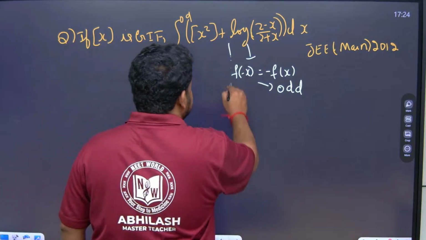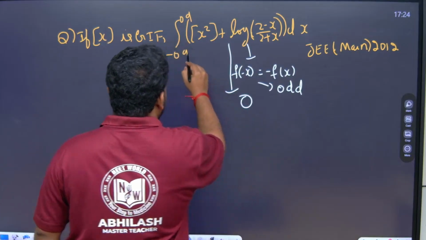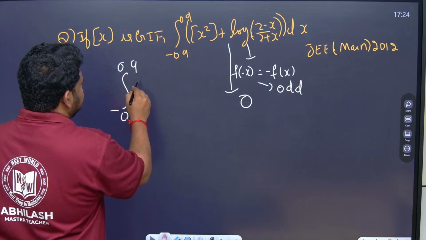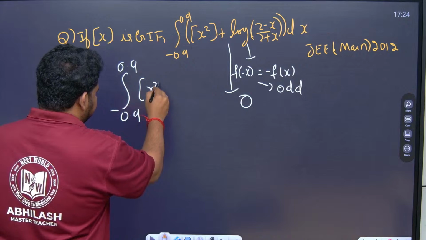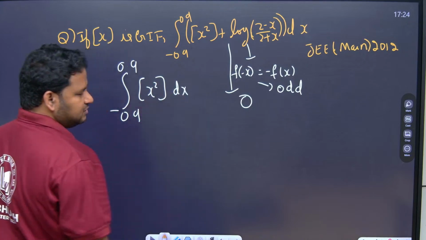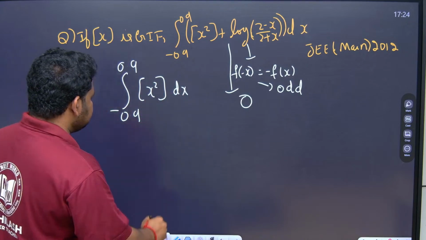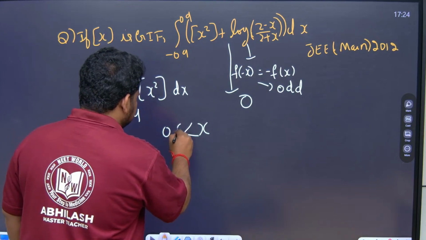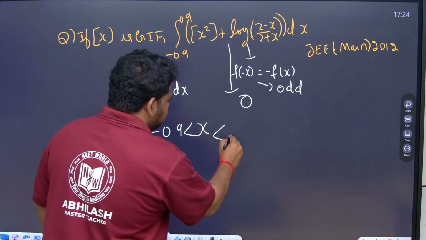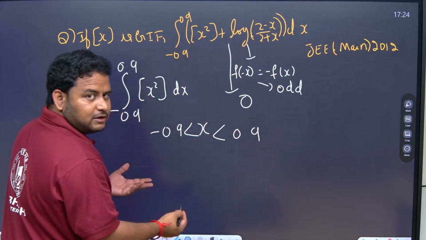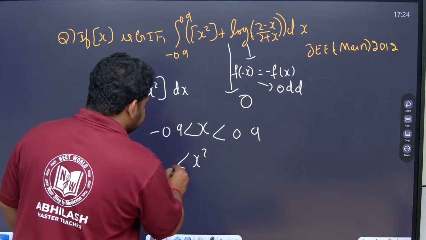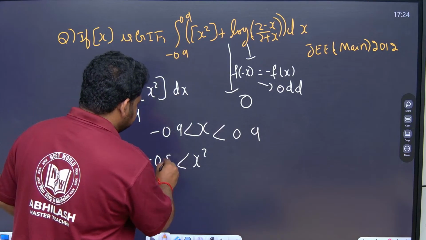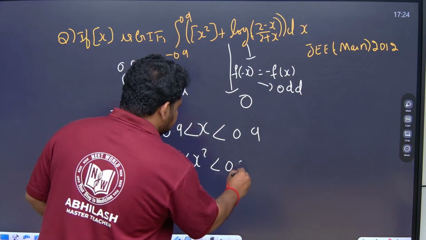That means this entire thing will become equal to 0. So I have to integrate only this one, from minus 0.9 to plus 0.9, the greatest integer function of x square dx. Here x is greater than minus 0.9 but less than plus 0.9, so x square will be greater than 0 but less than 0.81.